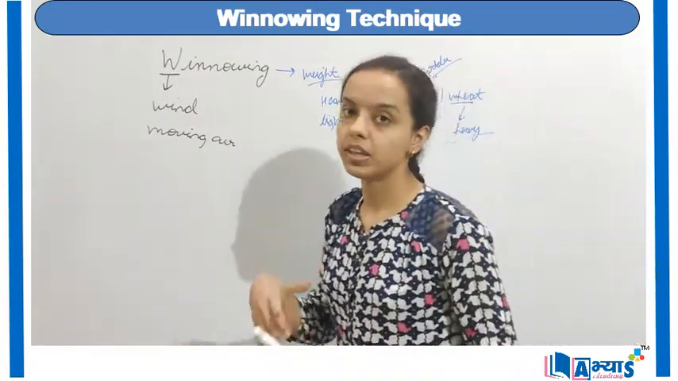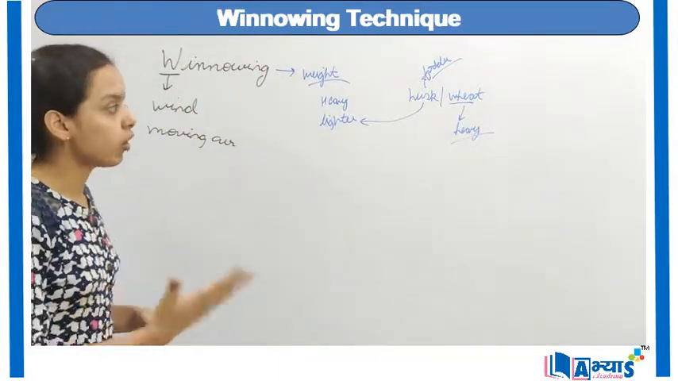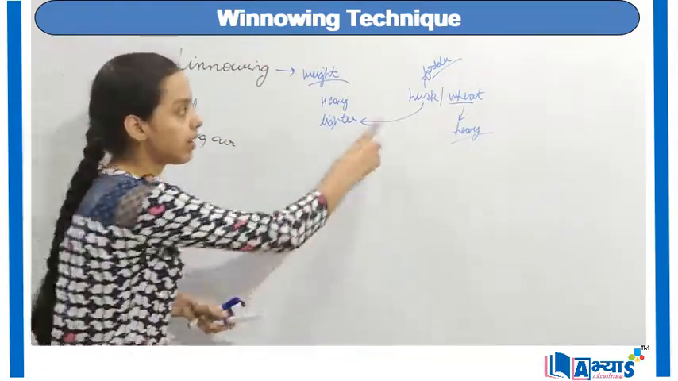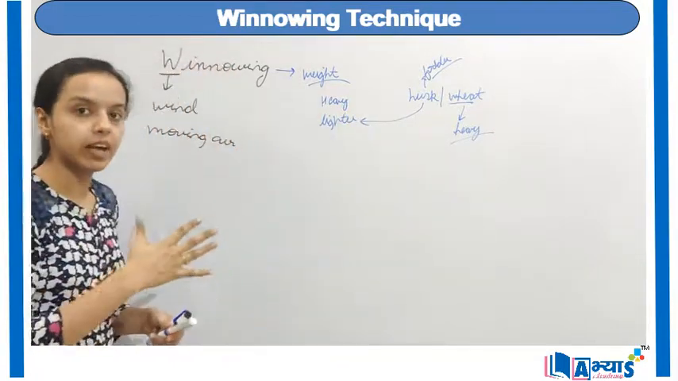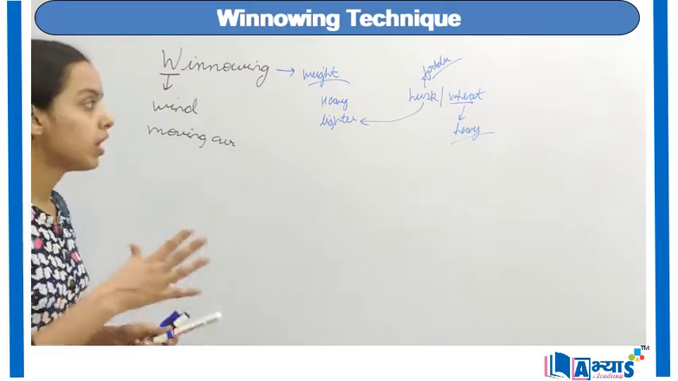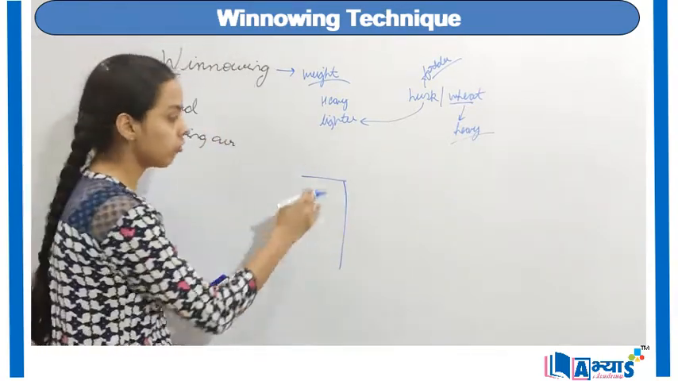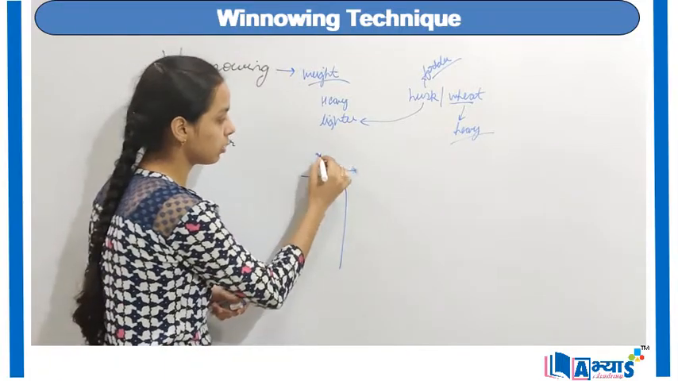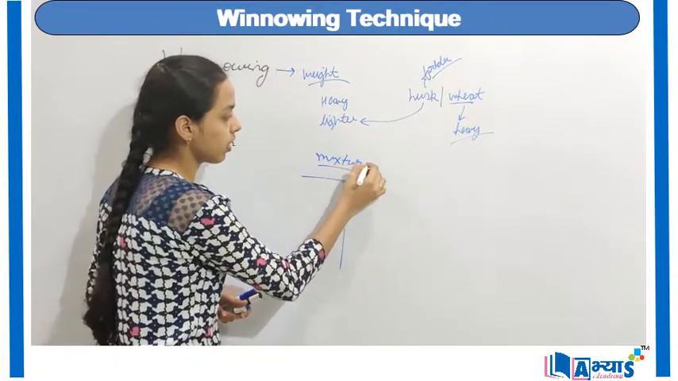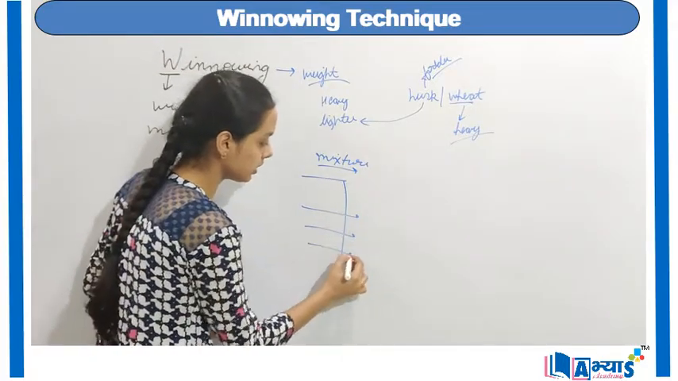Now the farmer wants to remove the wheat and the husk separately. Because both have different weights, one heavy and the other lighter, he can simply do it with the help of winnowing. In this case, the farmer may throw the mixture from a certain height. He may throw the mixture in this direction, and suppose the air is moving in this direction.